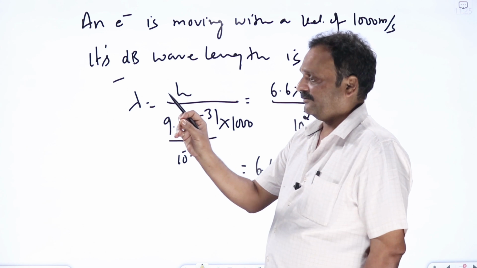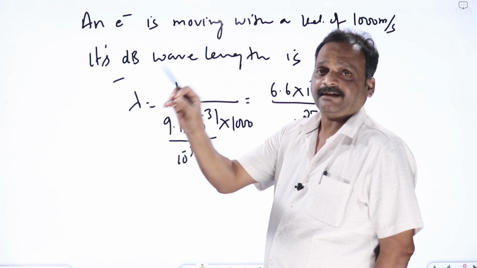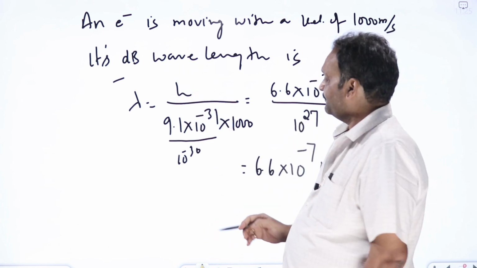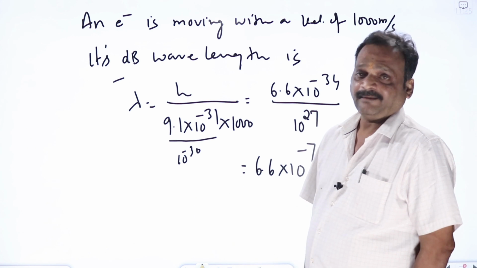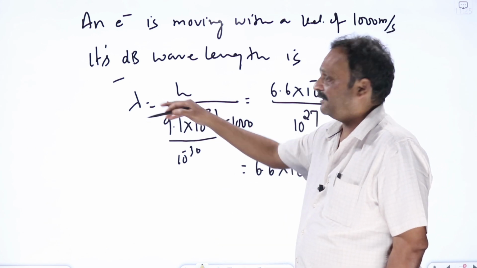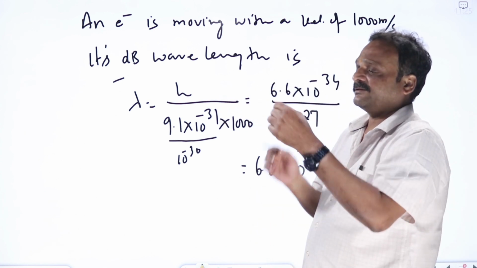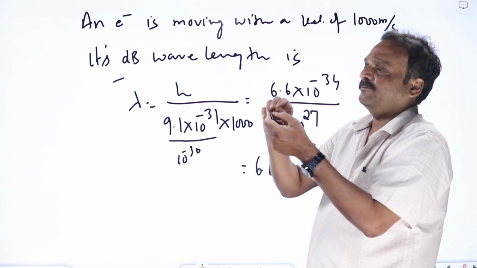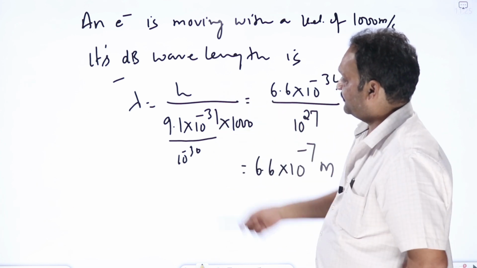Later on, whichever option is very close to your answer, you can choose that. What did I do actually? I have slightly increased the value of mass in the denominator, which means the lambda value I will get will be slightly less than the actual. So choose an option which is slightly more than whatever answer you get. But that helps you in solving problems quickly.